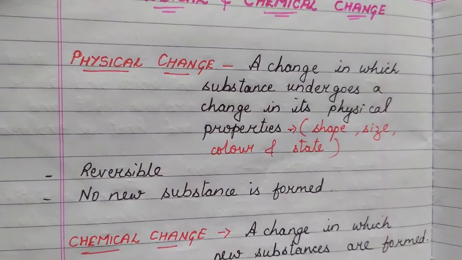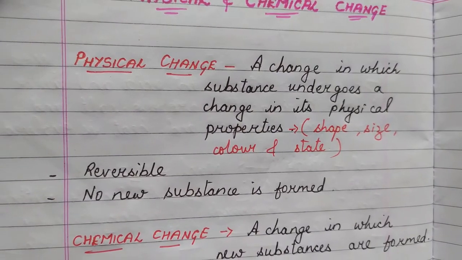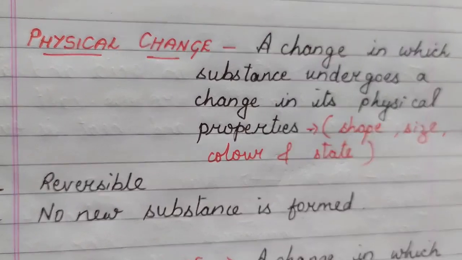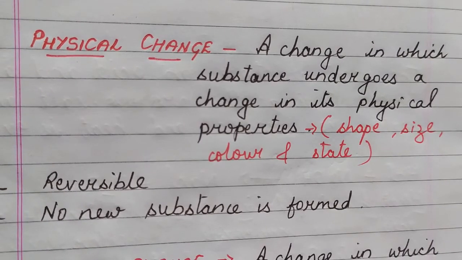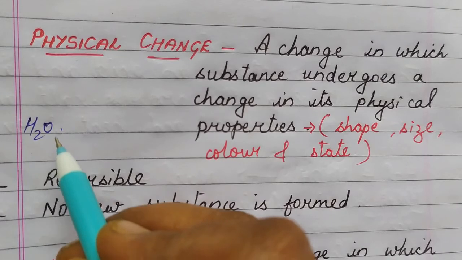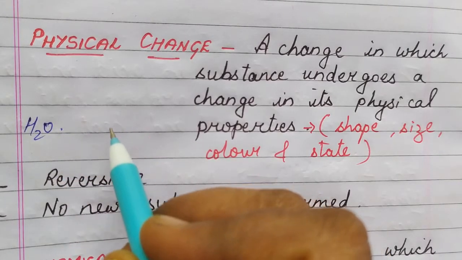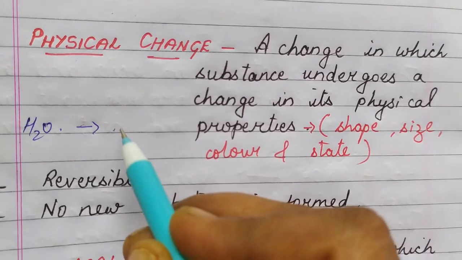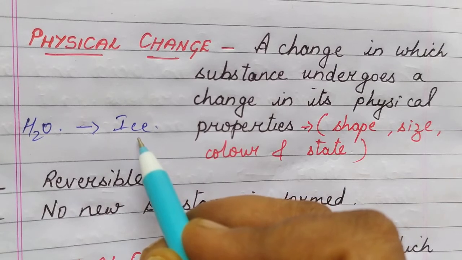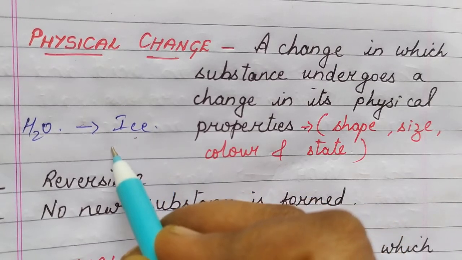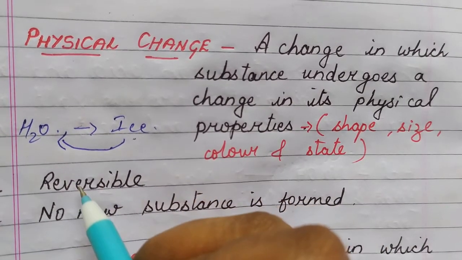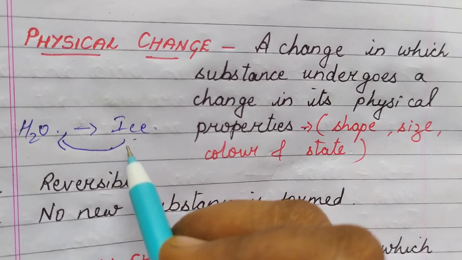Okay. Then another example is, you all have used ice at home. How do you make the ice at home? You take water, and then you put it in the ice tray and then you put it in the freezer. And what happened? You get ice. The same ice, if you take it out from the freezer and put it outside at room temperature, the ice will again change back into water. So you see that this is a physical change.